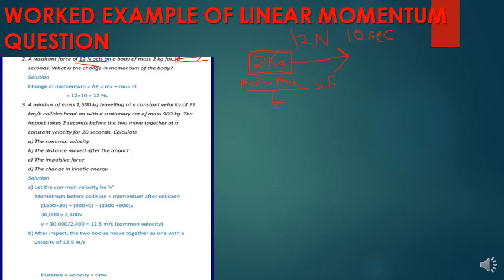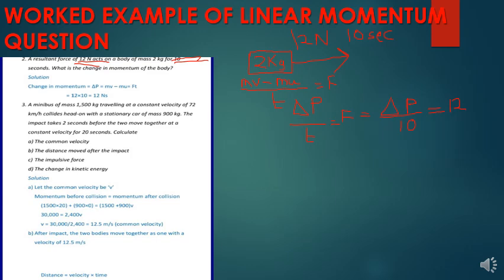So hapa itakuwa change of momentum. Change of momentum ambayo haijulikani, let us just call it delta p, because kama nilivyoambia, in physics momentum can be given the symbol p. So delta p over t is equal to force. Delta p is not known, the time taken for this momentum to change is 10 seconds, and all that is equal to a force of 12.